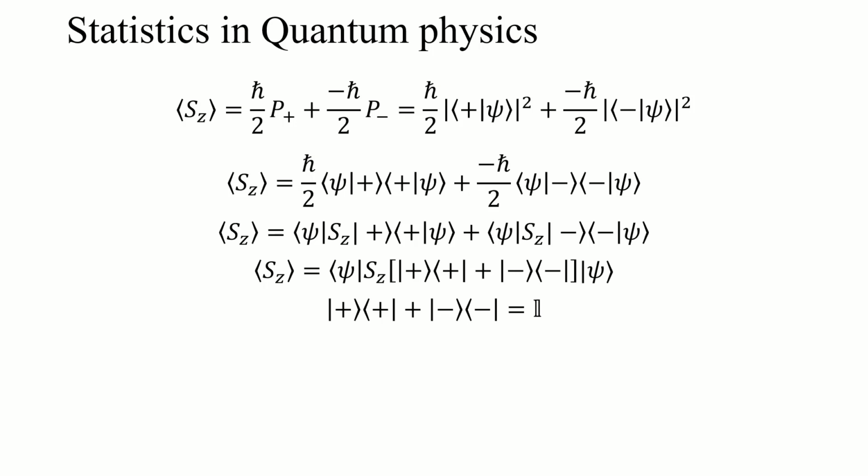So the identity operator acting on the ket just returns that ket, so we can get rid of that operator, and we're left with the expectation value of the spin in the z direction being just that operator sandwiched between the state bra and the state ket of whatever system we're measuring.